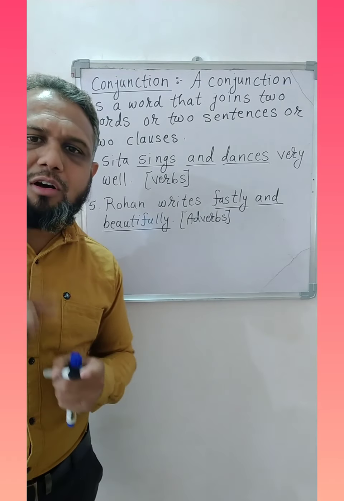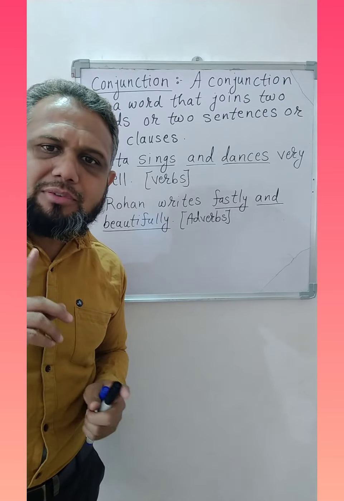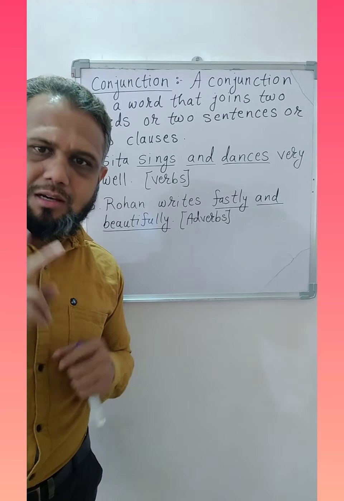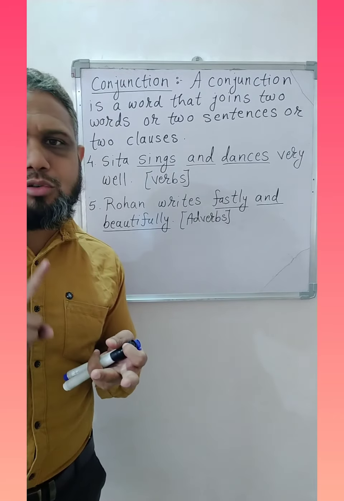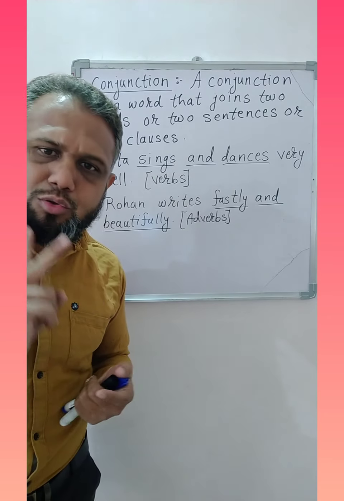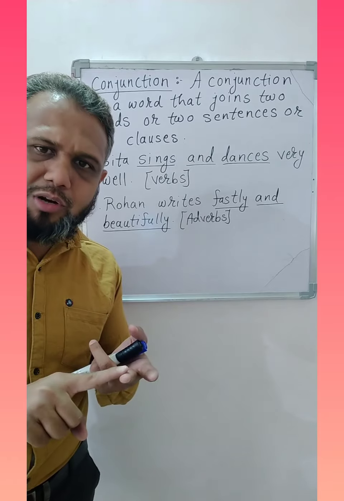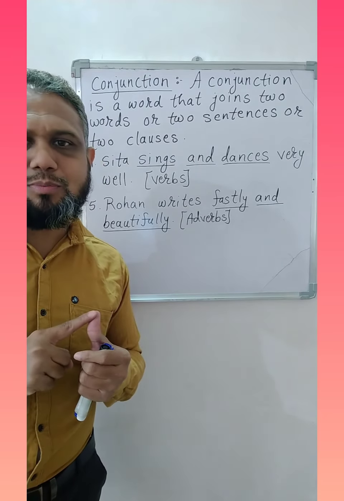Now, from this, we can say that a conjunction is a word which joins two words, two sentences or two clauses. If the conjunction joins two words, those two words may be nouns, pronouns, adjectives, verbs, or adverbs.